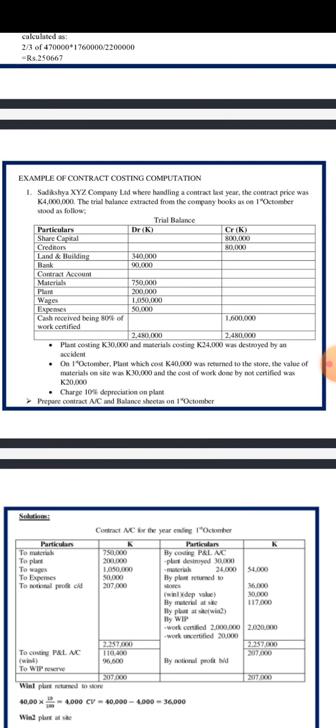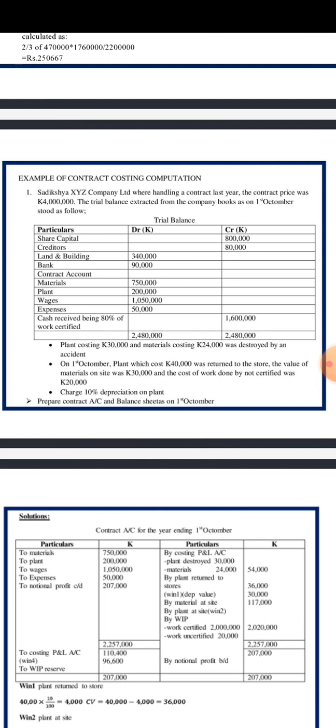As already we know to say the contract price, we have it there as 4 million. And then in the trial balance we have been given share capital, which is 800,000, creditors, which is 80,000, land and building, which is 340,000, bank, which is 90,000, and under the contract account you see we have materials 750,000, plant 200,000, wages 1,050,000, expenses 50,000.